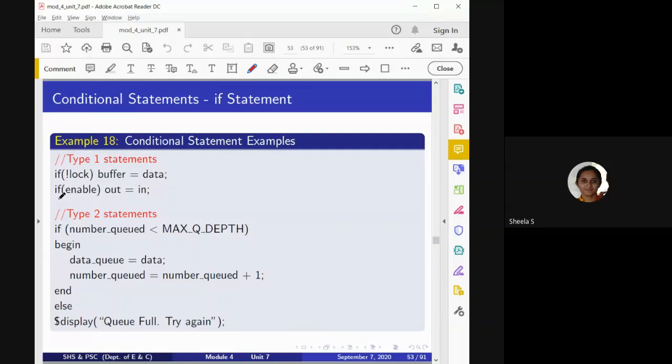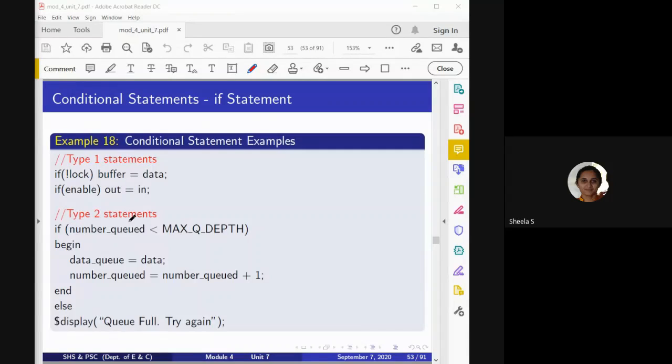Similarly, here what it will do is, if the corresponding enable is high, in that case it is going to assign the value of in to out. Otherwise, it is not going to assign. This is how we consider only the if statement.